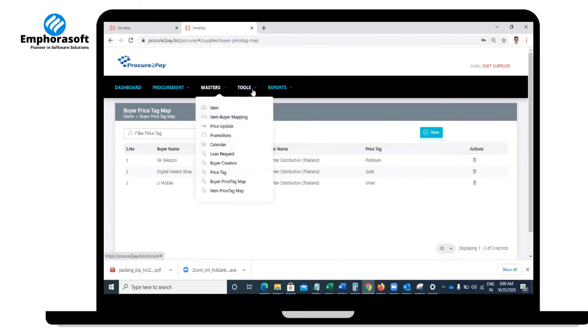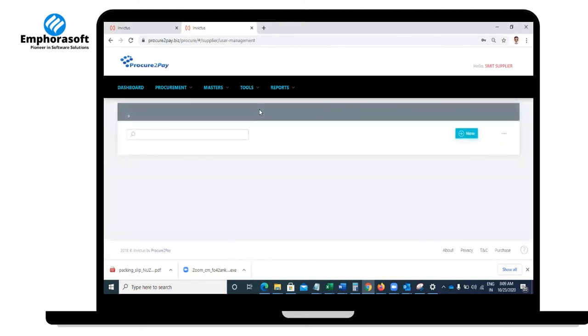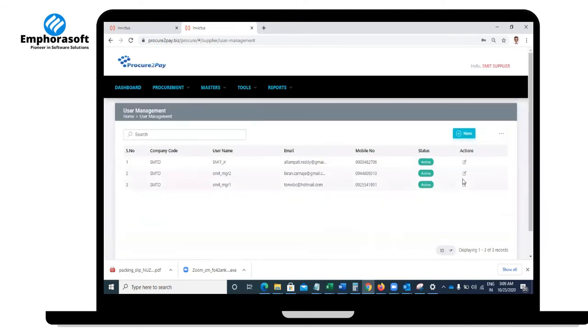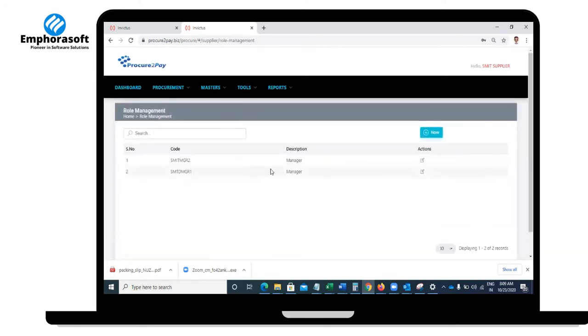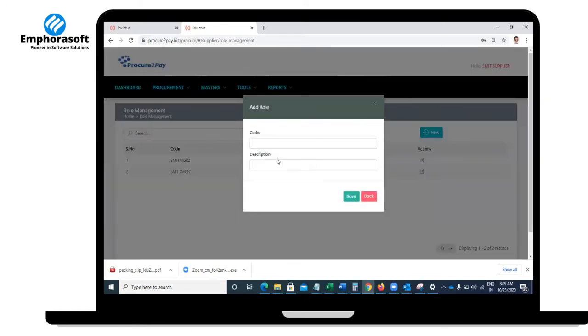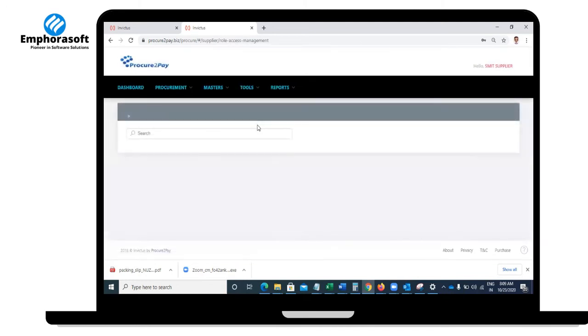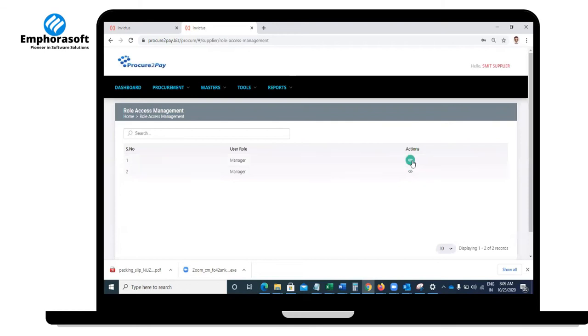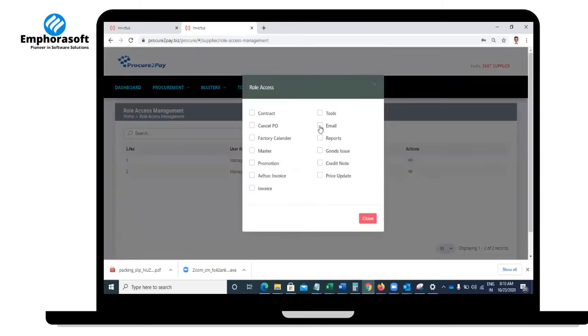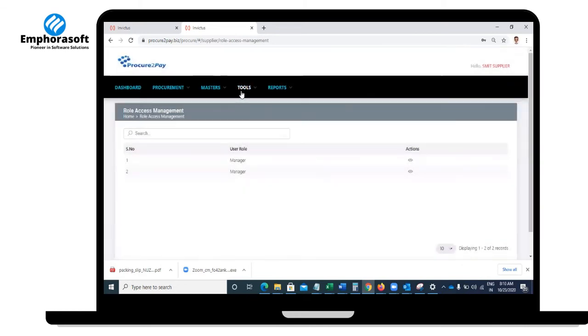Okay, now this is pretty much user management. You can create all your employees here under user management, and then you can create different roles: manager, accountant, delivery boy, and all different roles. Once you create the roles, you can give the role access. For example, for the manager role, you want to give the transaction permissions required. You can give all those things, right? And this is about changing your passwords and all.